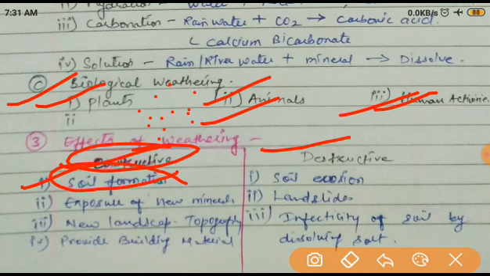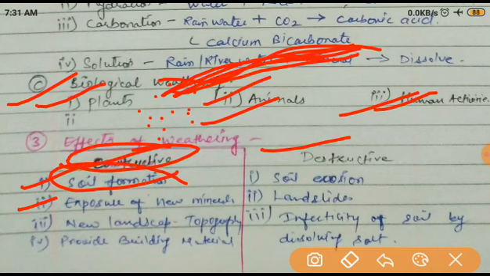So it helps in soil formation. Second is the exposure of new minerals. When the upper layer is removed, if the upper layer is breaking down, obviously new minerals are exposed. These new minerals are also economically helpful, helping economic development.